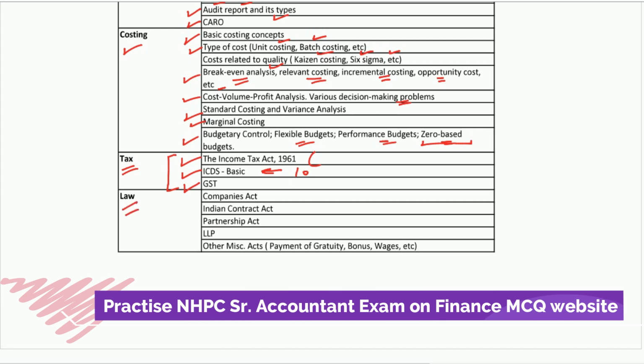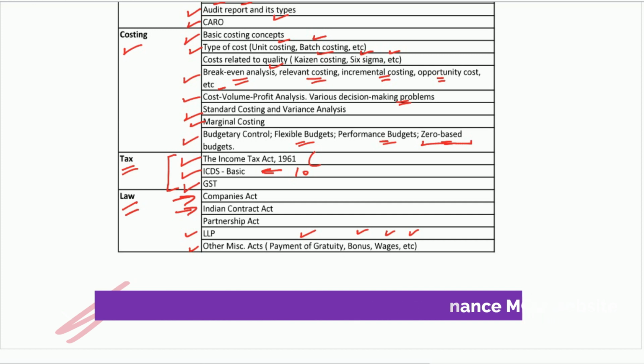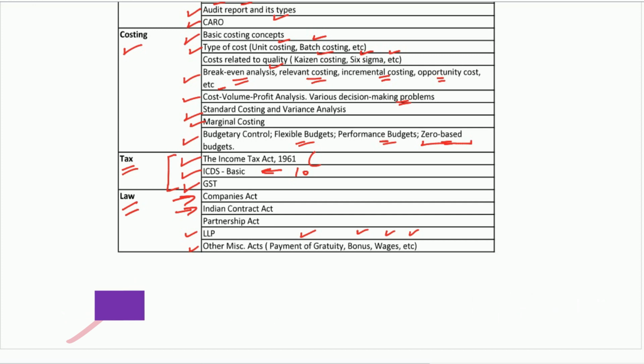Then the next one is from your law. Here the important one is the Companies Act, one needs to prepare this. Then Indian Contract Act, then Partnership Act, then LLP and other miscellaneous acts like your Payment of Gratuity Act, bonus, wages, etc. So like this a question can be asked. So friends, you need to prepare for all these topics well for your technical syllabus.